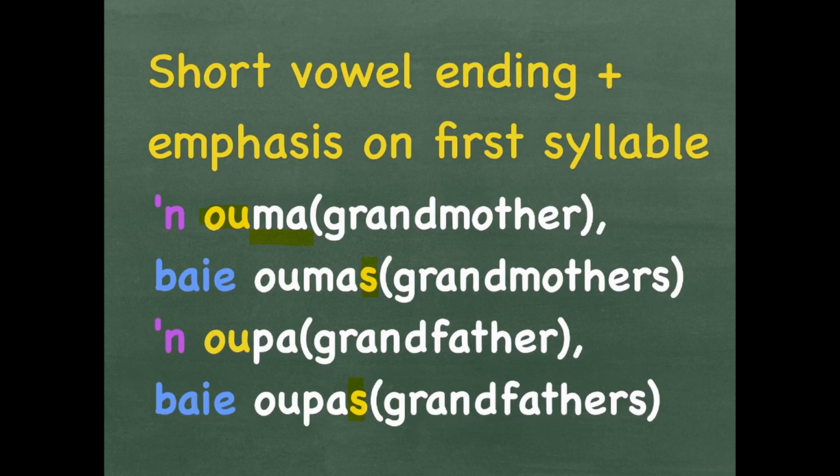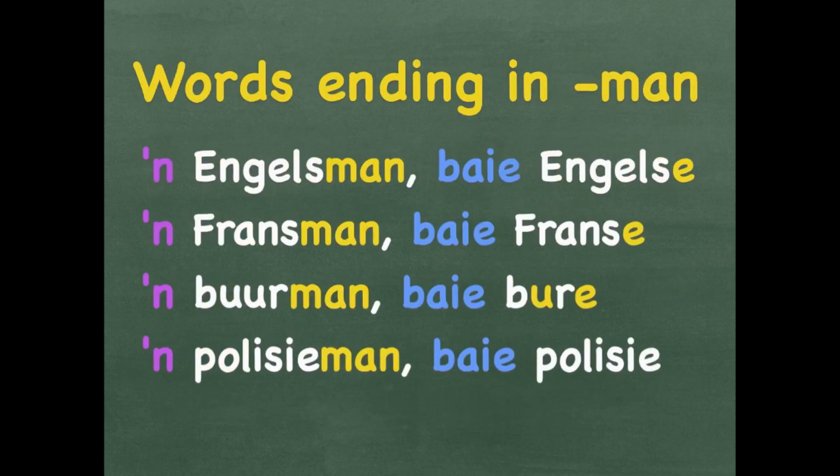If it has more than one syllable, you can add an S without an apostrophe. If it ends with an emphasis on the short vowel at the end, you have to put an apostrophe S to make it plural.